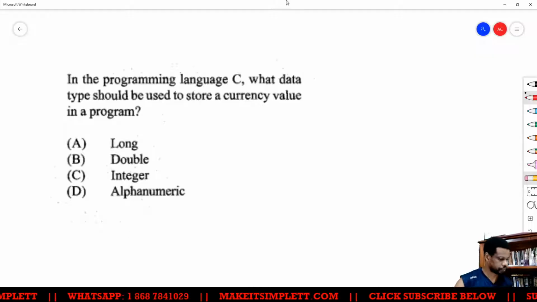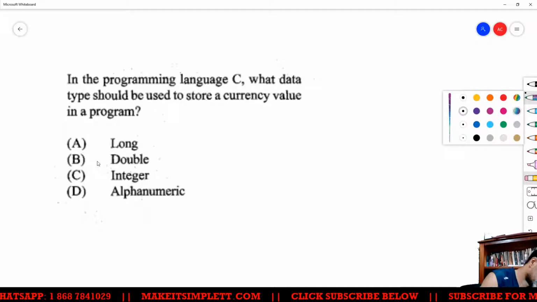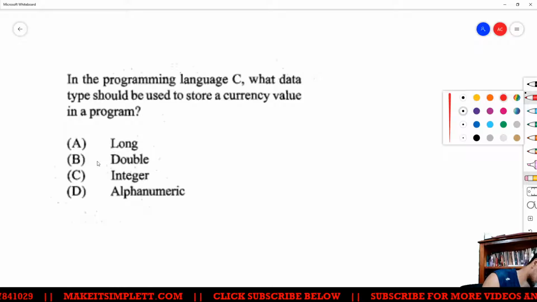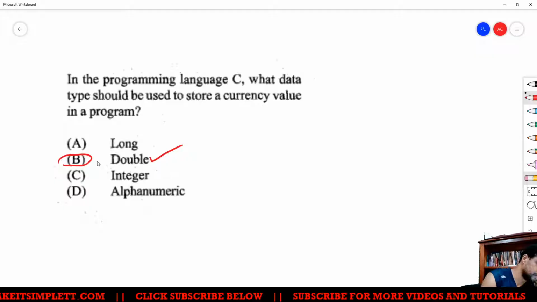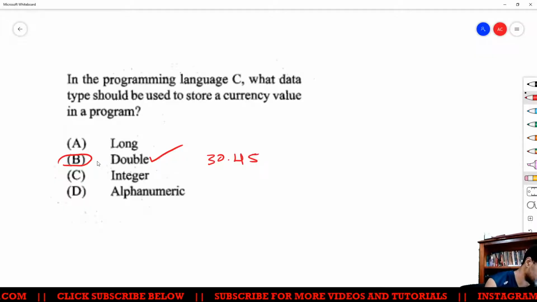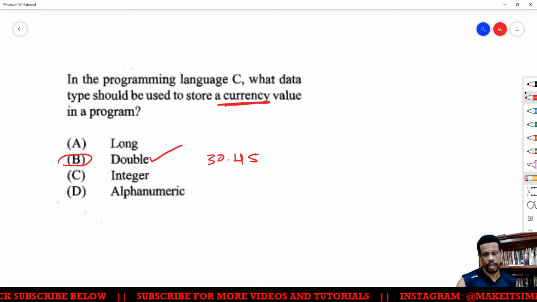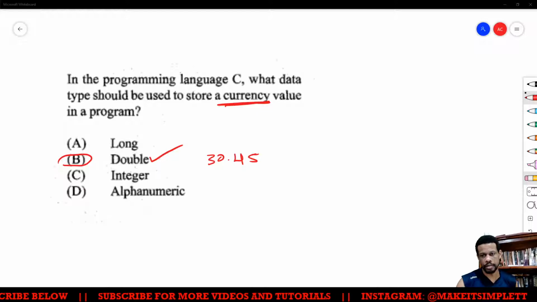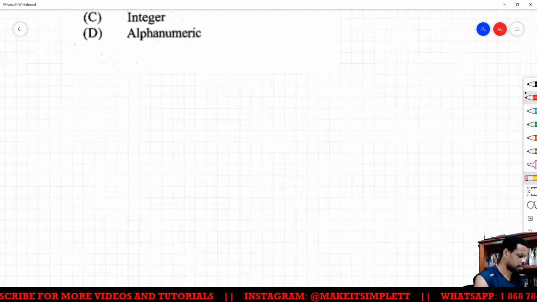Right, so basically what they're telling you is you have to choose your data type, and your data type is double, which is B, because double will give you decimal places, so you get like 30.45, right? Because it's a currency value. Alright, nothing too hard there. Let's move on. This is 1. We're now on 2.